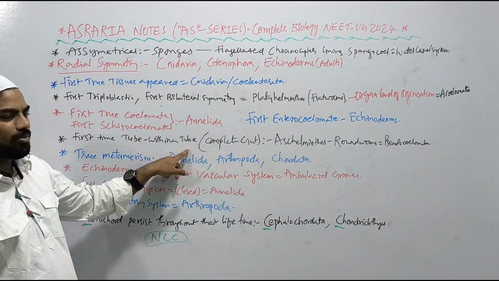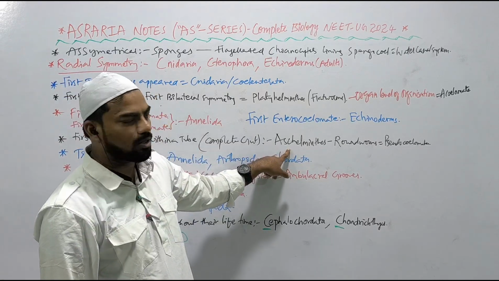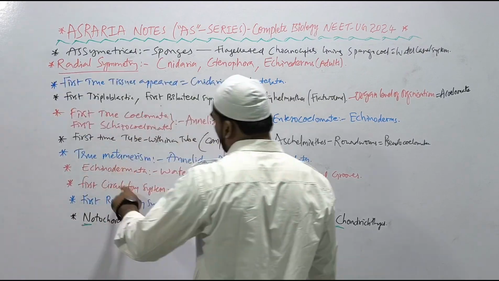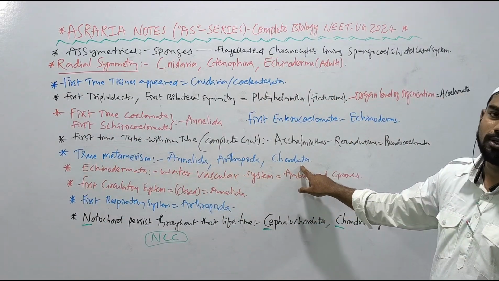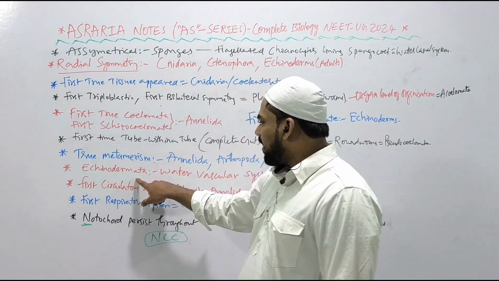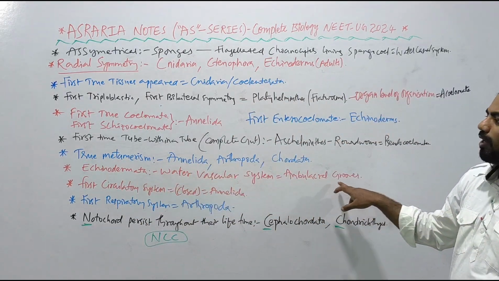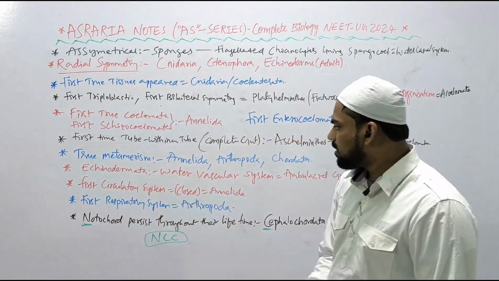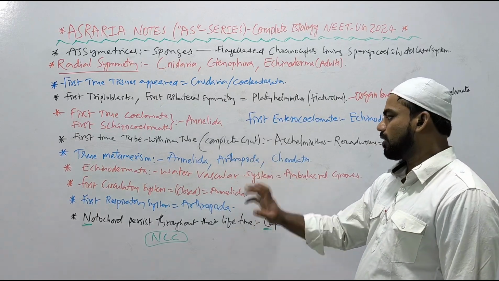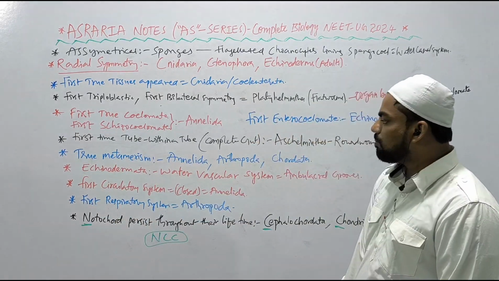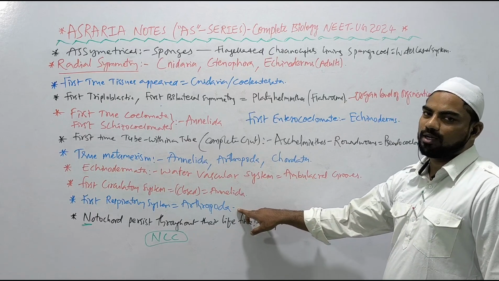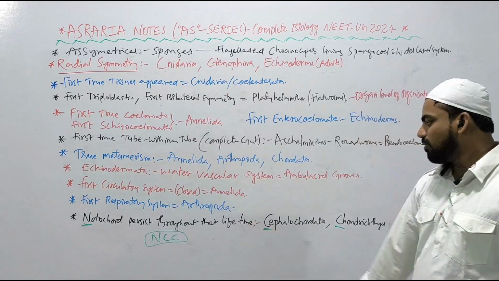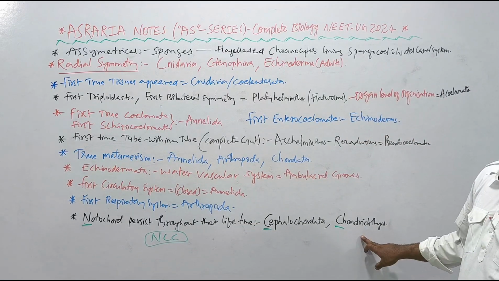First time tube within a tube arrangement, that is complete gut, can be seen in Aschelminthes, roundworms. They are pseudocoelomates. True metamerism, true segmentation of the body, can be seen in Annelida, Arthropoda, and Chordata. Echinodermata's defining characteristic feature is the water vascular system. It has ambulacral grooves, and in echinoderms, excretory systems are absent. First circulatory system can be seen in Annelida, the closed circulatory system. And first time respiratory system completely appears in Arthropoda with the help of spiracles, right? 10 pairs of spiracles. Notochord persists throughout lifetime in Cephalochordata and Chondrichthyes, cartilaginous fishes.